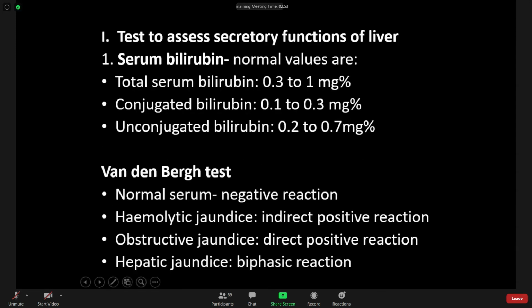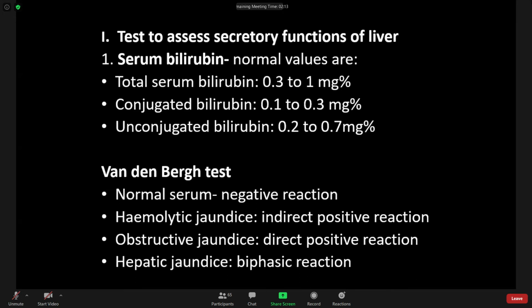Okay, now let's see one by one. Tests to assess the secretory function of the liver. First of all, you should know the normal level of serum bilirubin. If you know the normal value, then you can easily say whether the bilirubin concentration is more or less. So the total serum bilirubin concentration is 0.3 to 1 mg per deciliter. You have to remember this value.